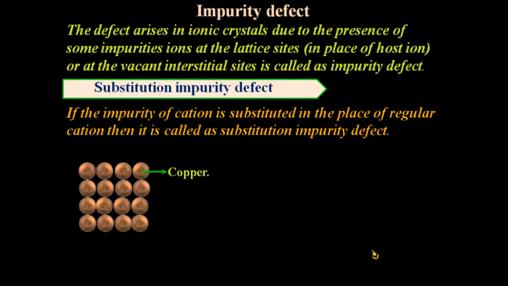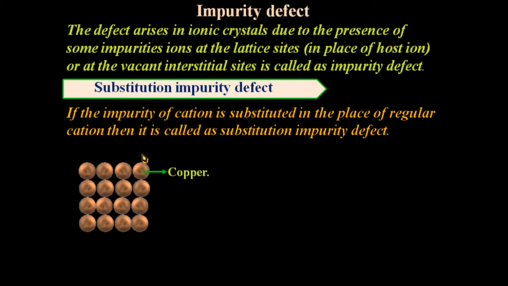For example, in brass, copper metal atoms are substituted by zinc metal in the ratio 3:1 at regular sites.